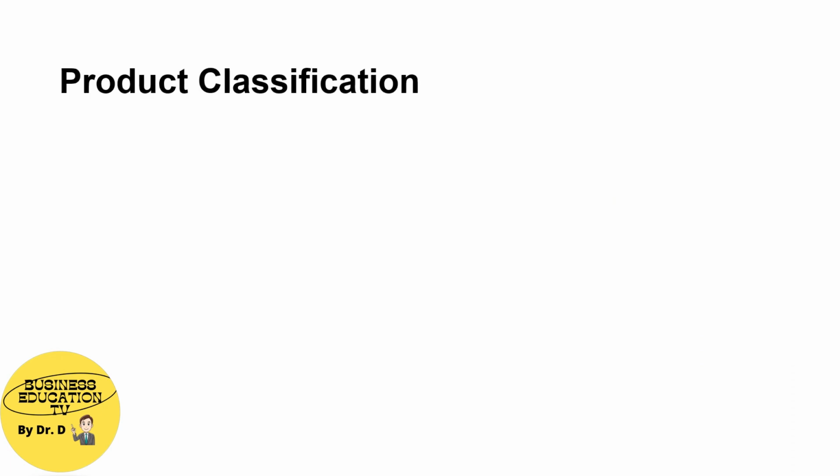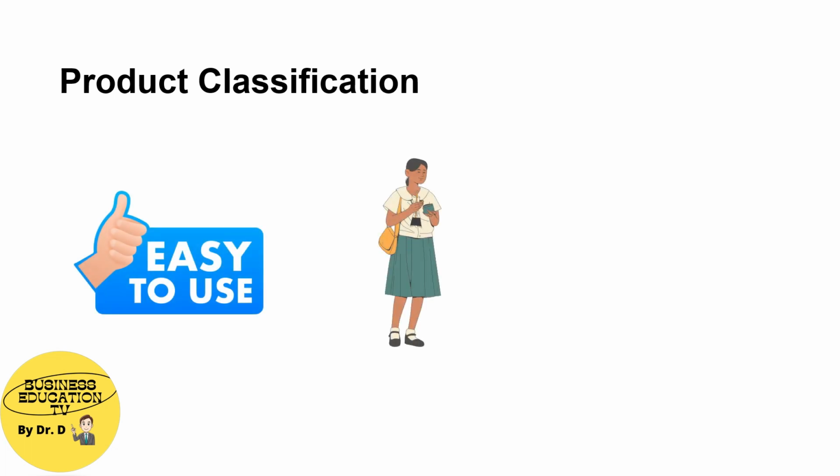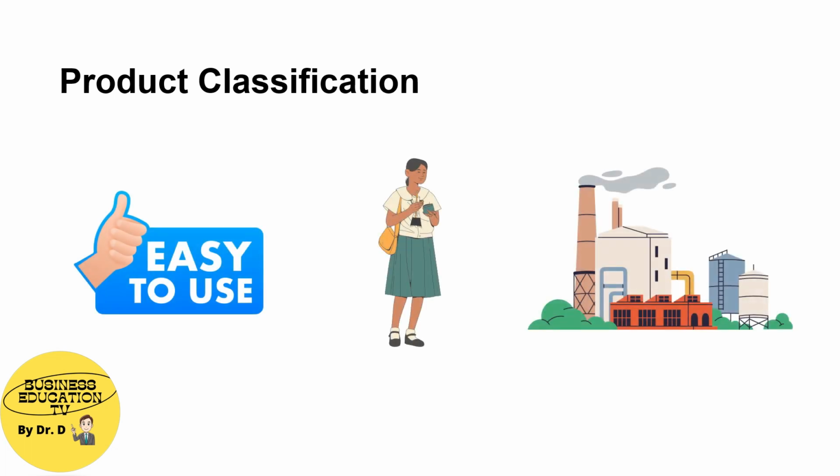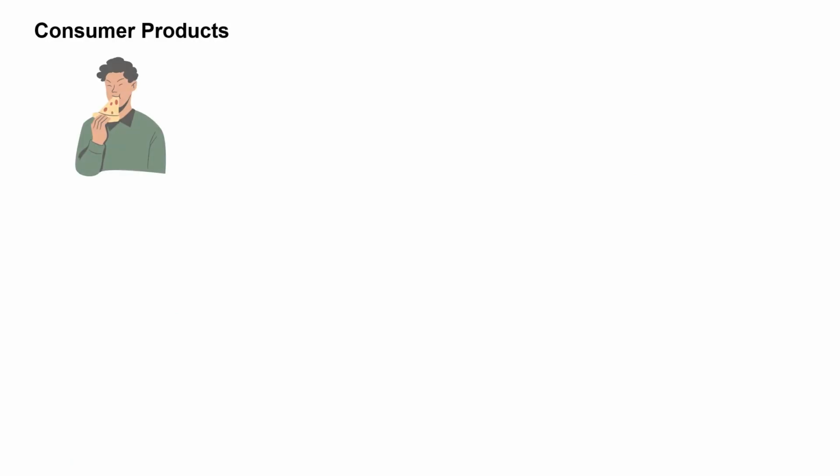Now we will proceed with product classification. It classifies products in terms of use, target customers, and industry. The first classification is consumer products. These products are intended for the personal consumption of the consumers. It has different types. First is convenience products.